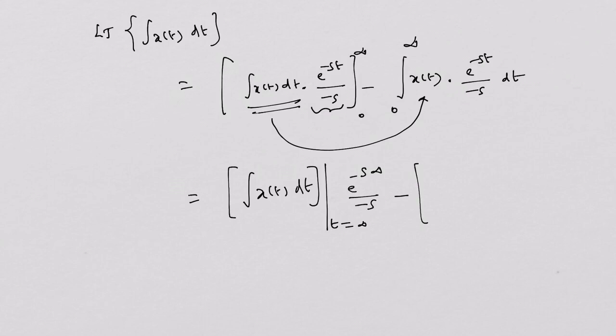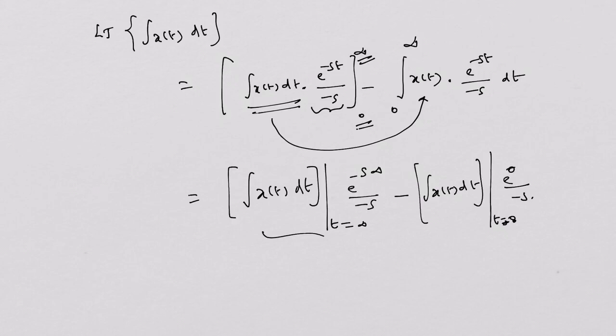First of all, let me complete the upper limit and lower limit. So integral x of t dt, where t is substituted as 0, e power minus infinity now becomes e power 0 by minus s. So this is with upper limit and this is with lower limit, right?